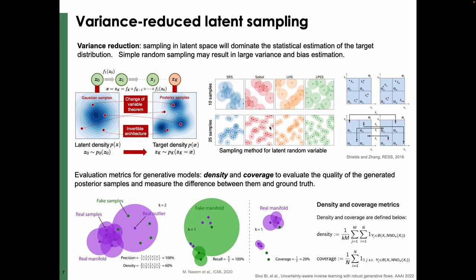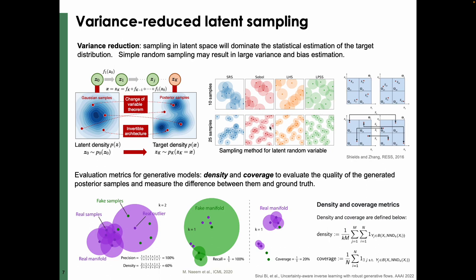Once we learn the flow model, you may be curious how to generate samples efficiently. Commonly we may use simple random sampling in the latent space, but the variance is often high. So here, to reduce the variance, we propose to use non-hierarchical sampling to achieve significant variance reduction in both the latent space and the target space.